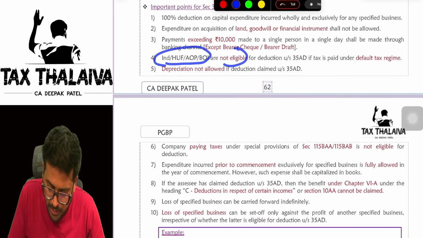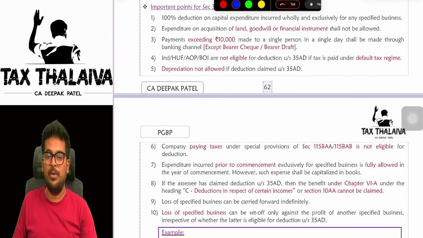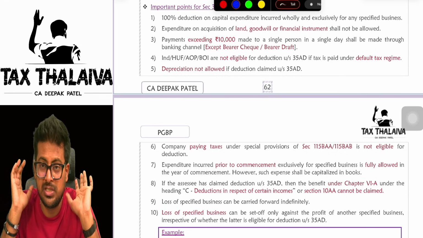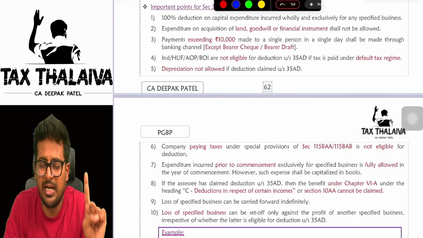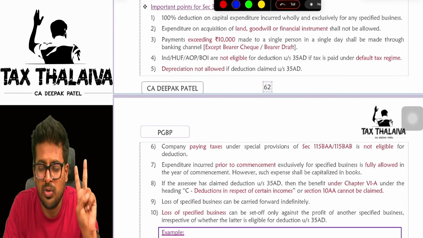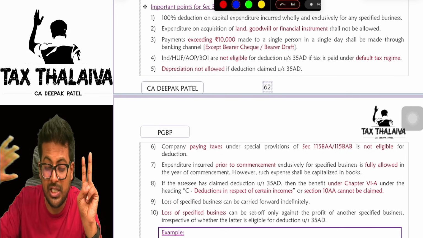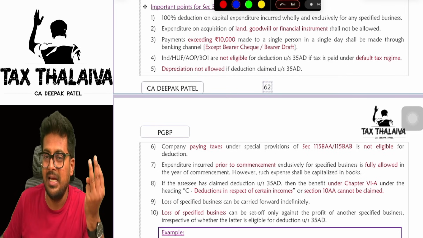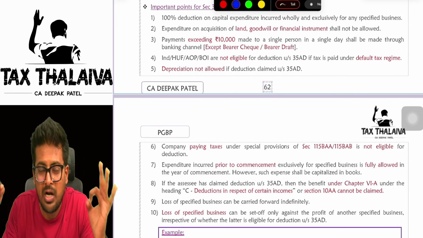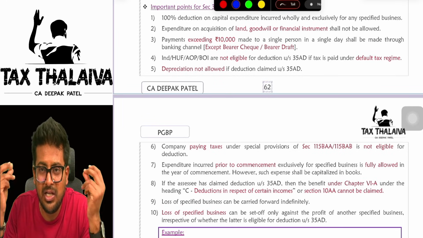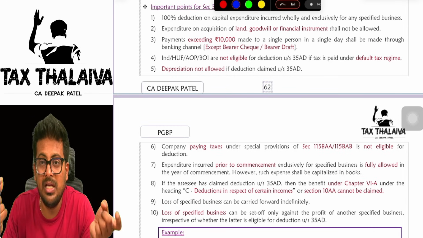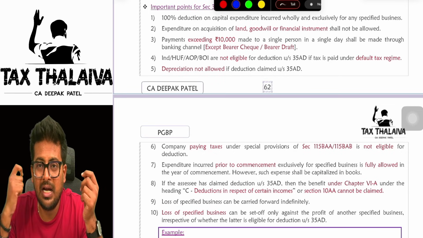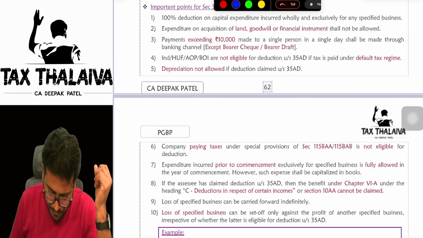Individual, HUF, AOP, BOI are not eligible for deduction under the default tax regime. So far, only three things I have excluded under the default tax regime, boss. Number one, additional depreciation you cannot claim under the default tax regime. Number two, section 35, those four things, donations, you cannot claim under the default tax regime. Third one is 35AD, also not eligible for deduction under section 35AD. You cannot claim deduction under the default tax regime. Means only if you are under the optional tax regime, being an individual, HUF, AOP, BOI, AJP, in that case you can claim only under the optional tax regime.